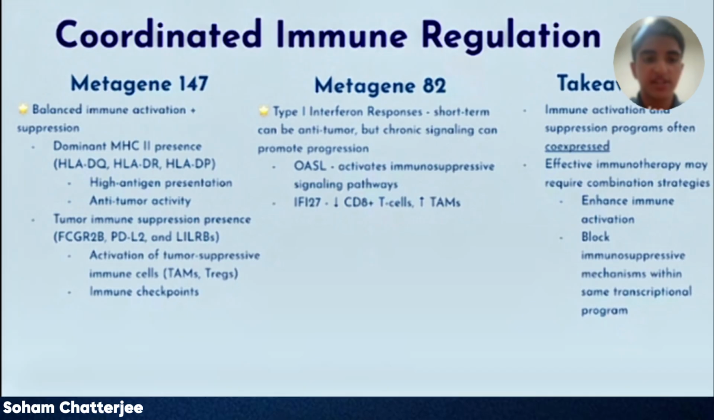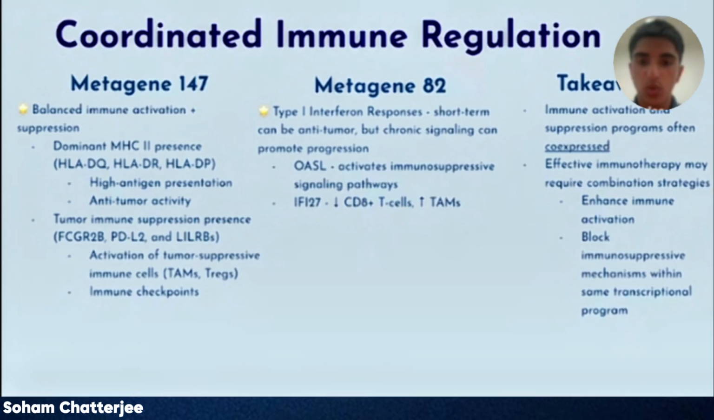These two metagenes, 147 and 82, represented a framework of coordinated immune regulation in tumors. Metagene 147 represented a balance of immune activation and suppression in tumors. On one hand, it had a lot of MHC2 molecules, so its overexpression would appear to allow immune cells to better identify cancer cells. However, at the same time, co-expressed with these molecules are immunosuppressive genes. For example, PDL2 is an immune checkpoint molecule.